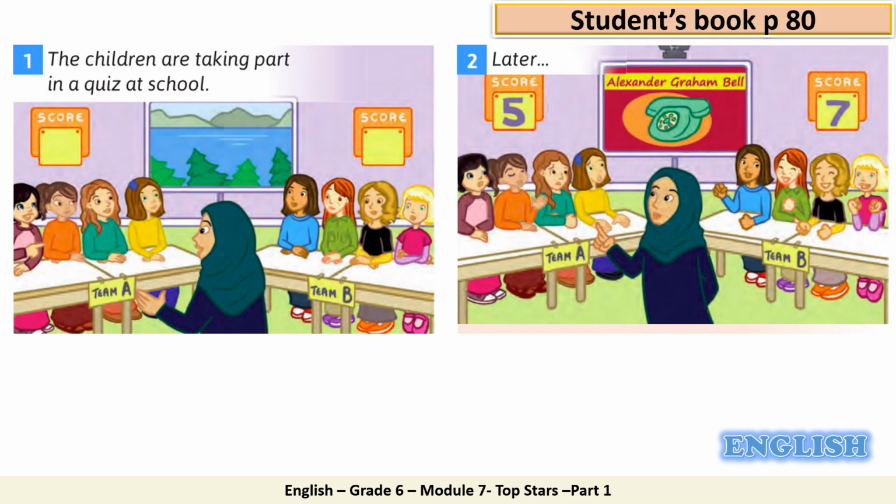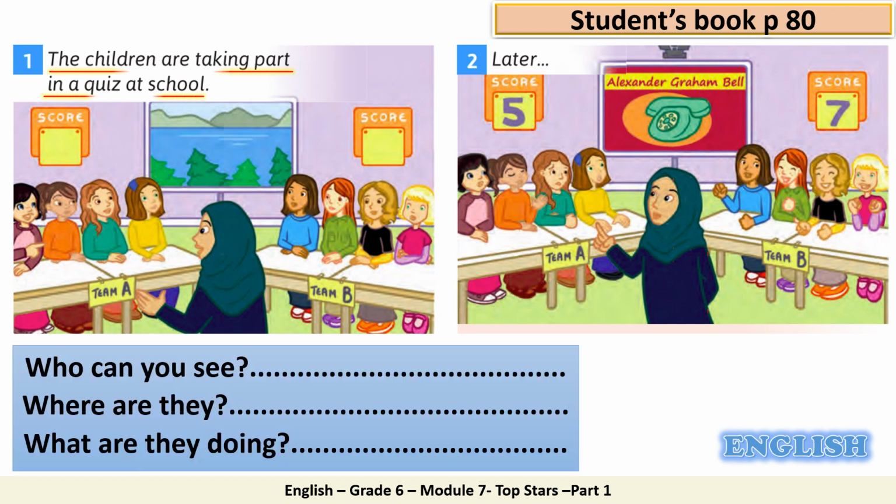Look here. These are the first 2 pictures we have in your student's book on page 80. Look at the introduction here. Number 1. The children are taking part in a quiz at school. Question number 1. Who can you see? Excellent. We have the children. Where are they? According to the introduction, they are at school. Great. What are they doing? Very good. They are taking part in a quiz. Great job, guys.